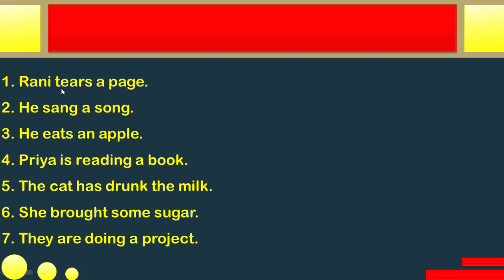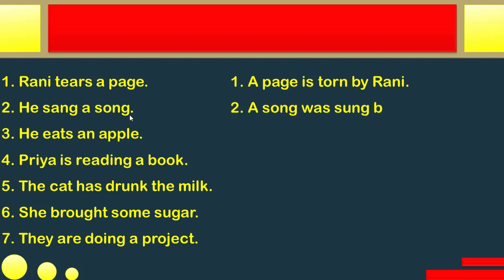Tears. So what would the helping verb be, if you remember? Because page is going to be the subject and page is singular, we'll be using is as a helping verb before the main verb. A page is torn by Rani. So this is torn, the third form of the main verb, and is there. A page is torn by Rani. The second sentence is in the past tense. So in past tense, the helping verb will be either was or were according to the subject. The subject is going to be the song, which is singular. Again, we are going to use was. A song was sung by him.